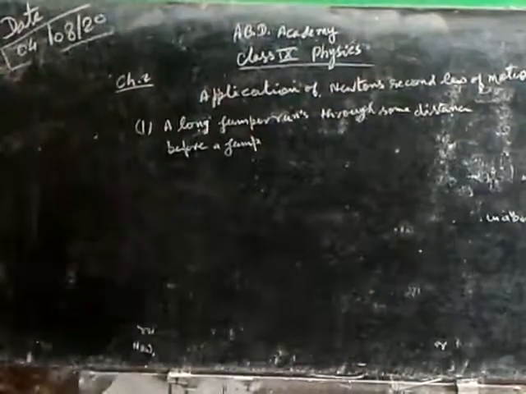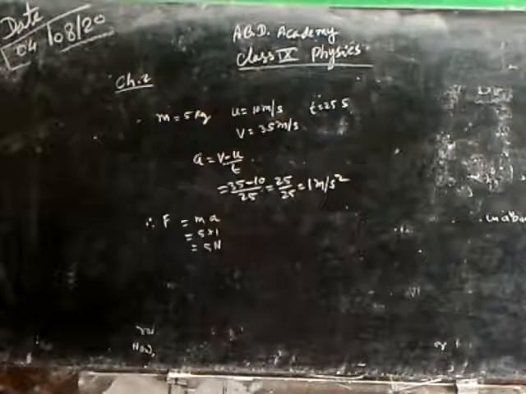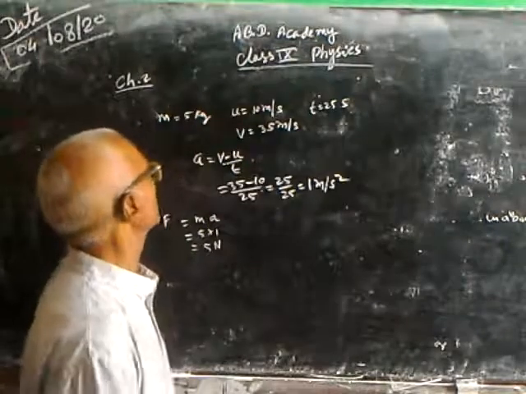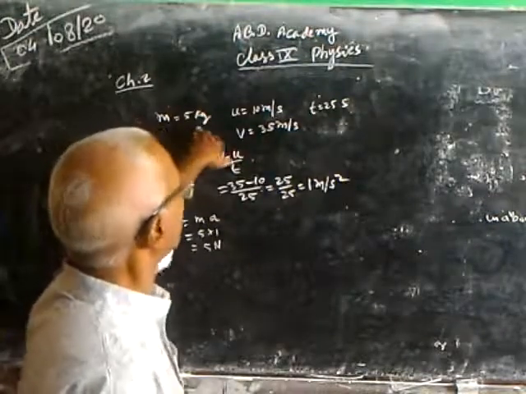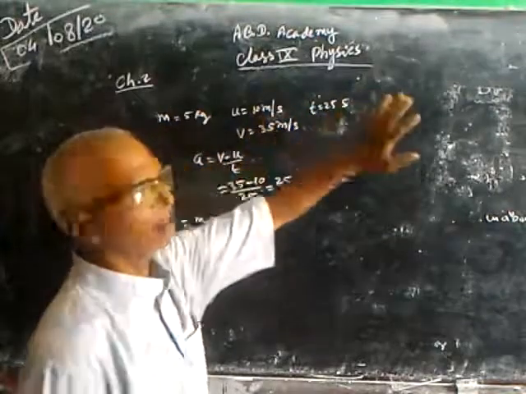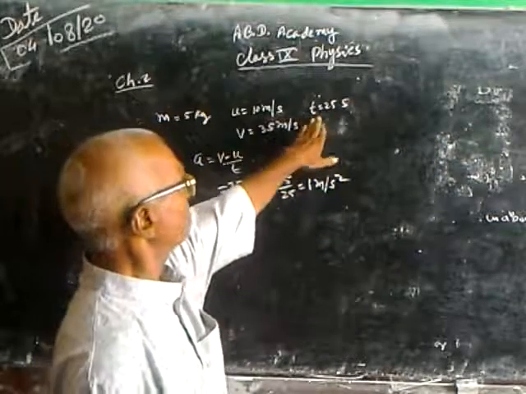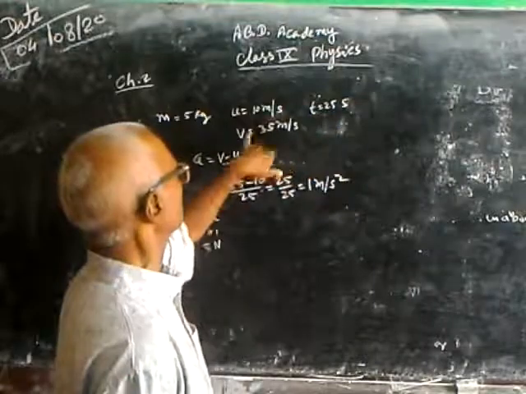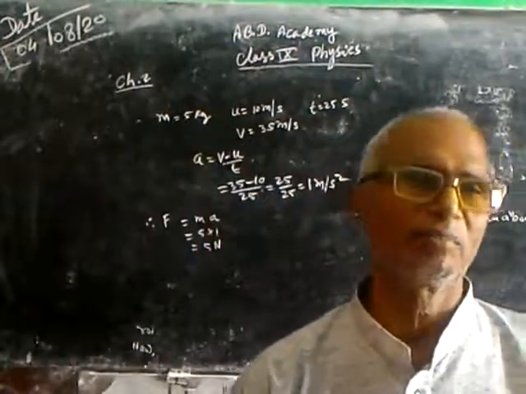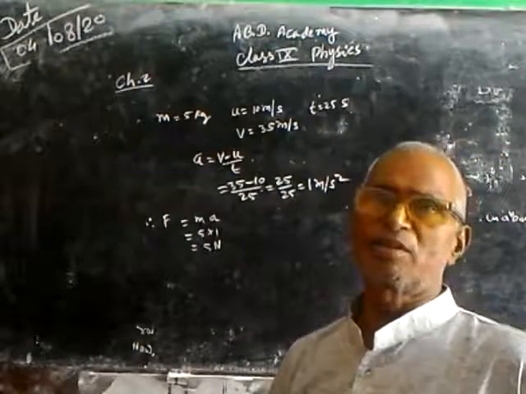Let us do some numericals on Newton's second law of motion. A question is given in your book that a body of mass 5 kg is traveling with a velocity of 10 meter per second, and when a force is applied, after 25 seconds it attains a velocity of 35 meter per second. Calculate the force applied on the body.